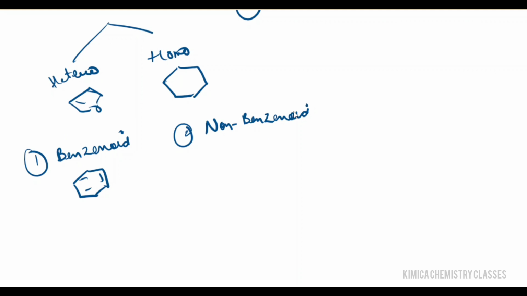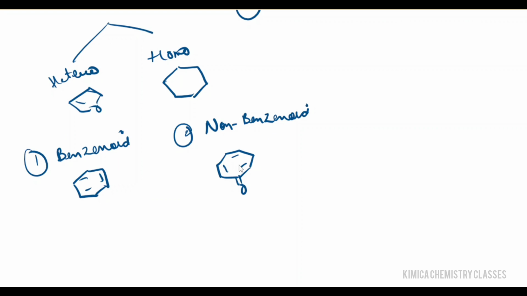Examples are furan and pyrrole. I will give you one example, and that is tropone. The tropone structure is like this. This is an example of a non-benzenoid aromatic compound.